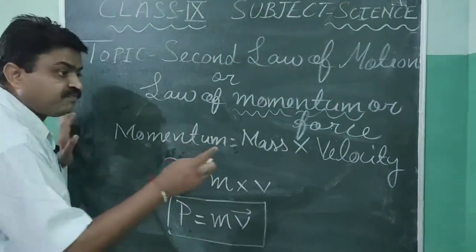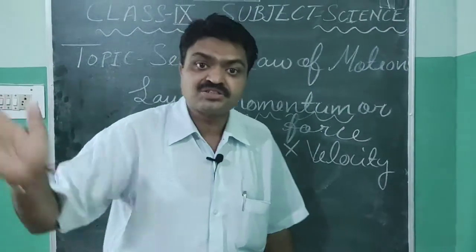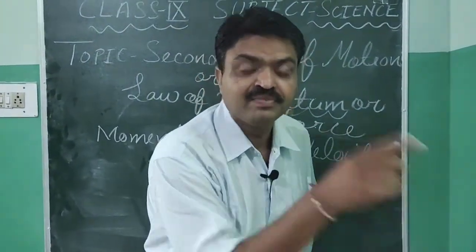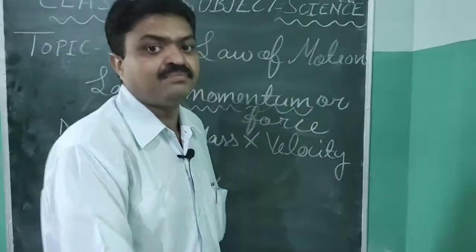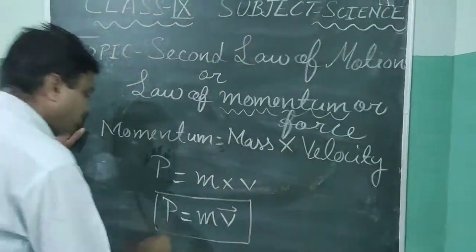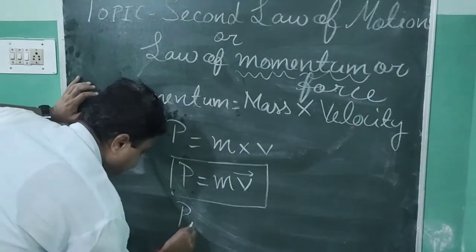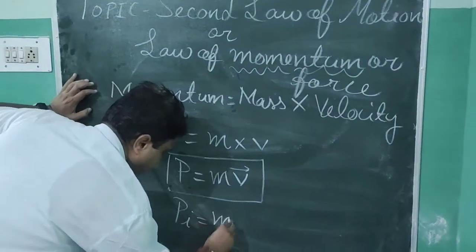And the momentum from which an object starts its motion is known as initial momentum, and the formula of the initial momentum is Pi is equal to mu.